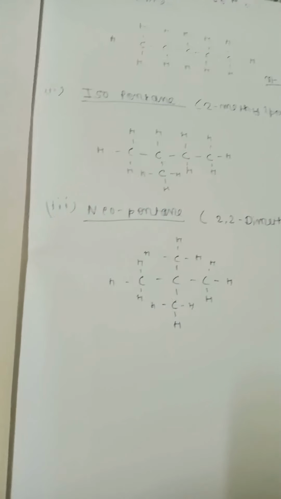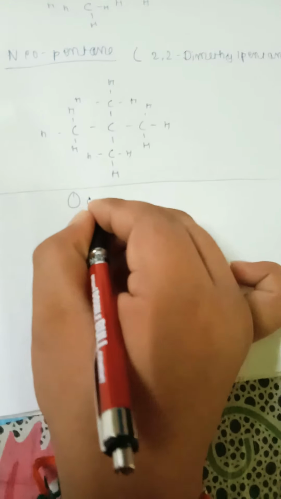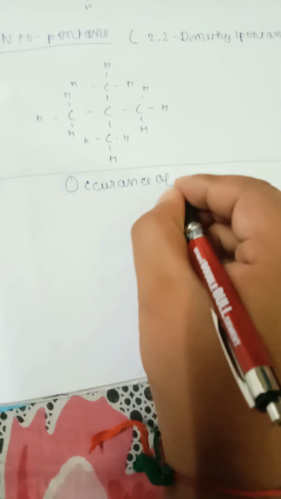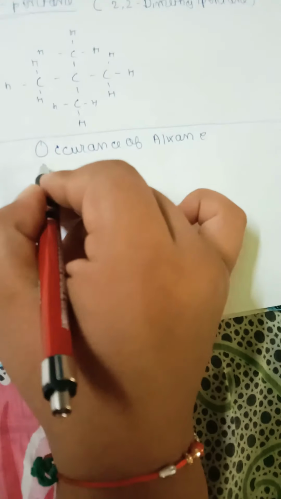So these are the only isomers of the alkanes in our syllabus. But about the isomers of the hexane, octane and decane, these all you will learn in the higher classes. If you take chemistry as your subject, then you will learn these all. So now friends, let us learn about the occurrence of alkane. Occurrence of alkane.